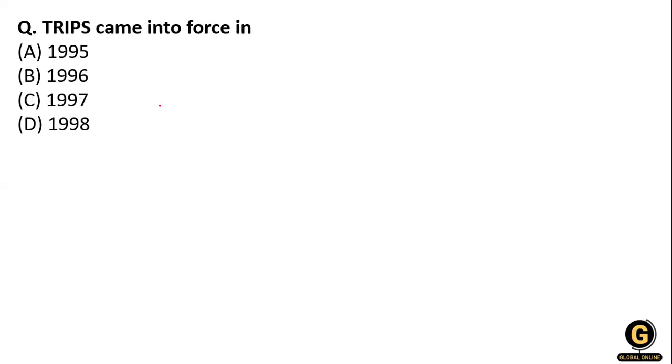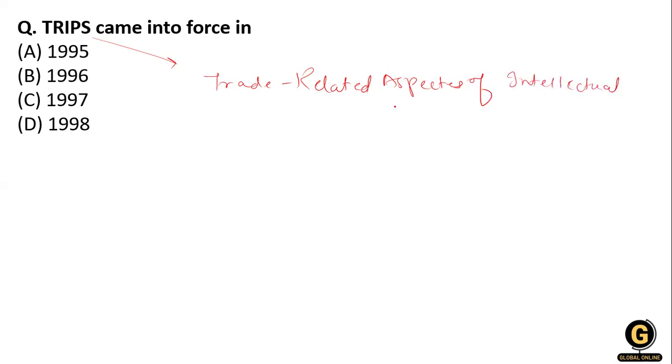Now the next question: TRIPS comes into force. What is the full form of TRIPS? First of all, TRIPS means Trade Related Aspects of Intellectual Property Rights. The options are A, 1995; 1996; 97; 98. So what will be the right answer? 1995. Okay, 1995 is for the TRIPS.